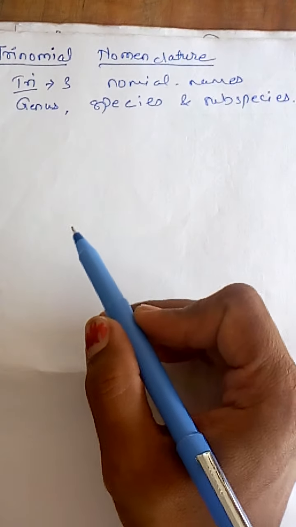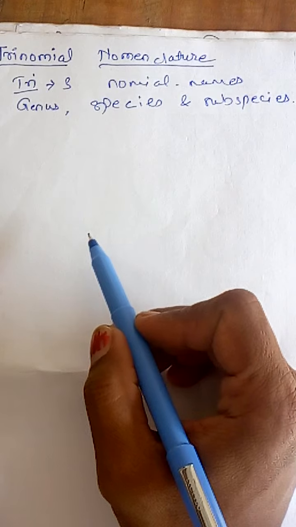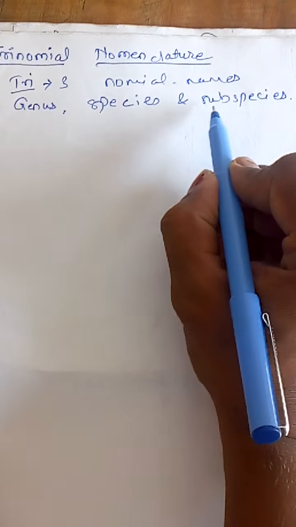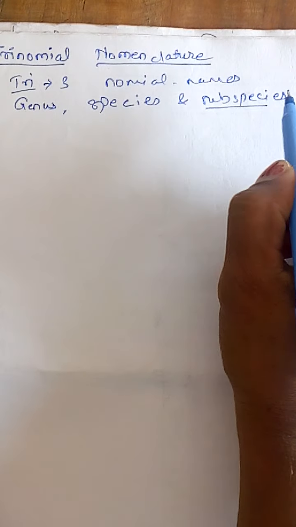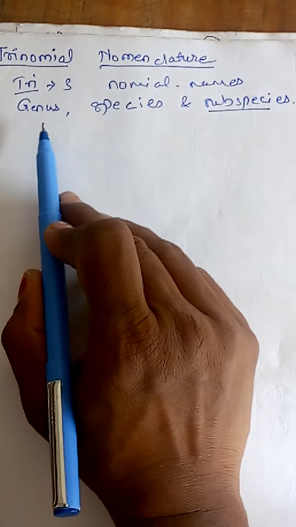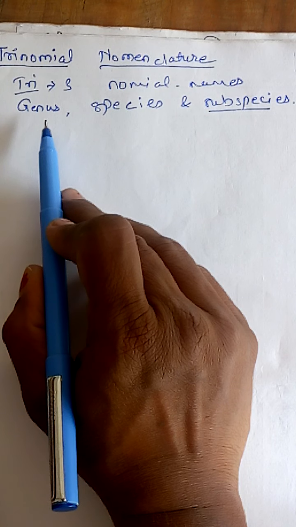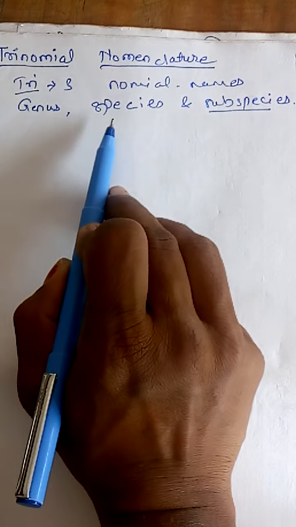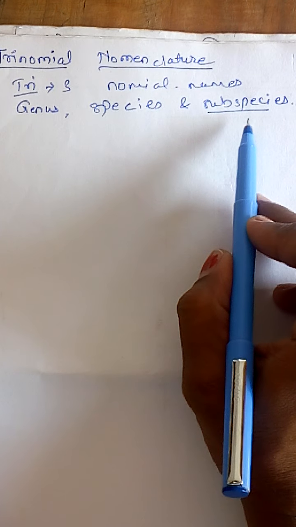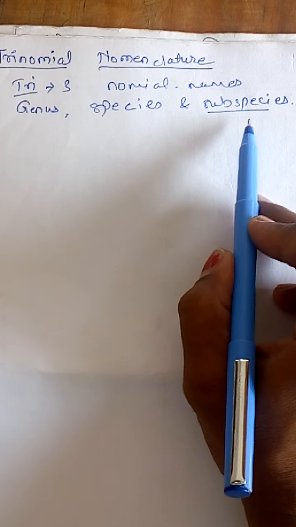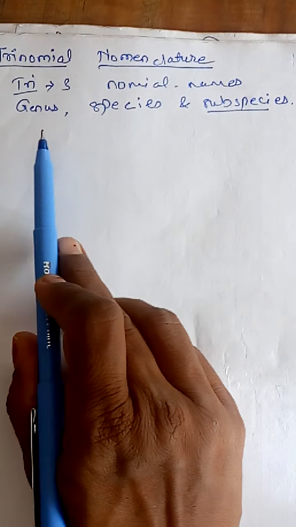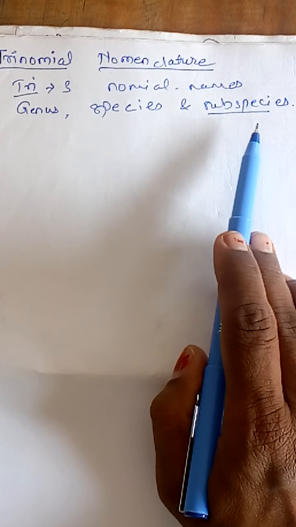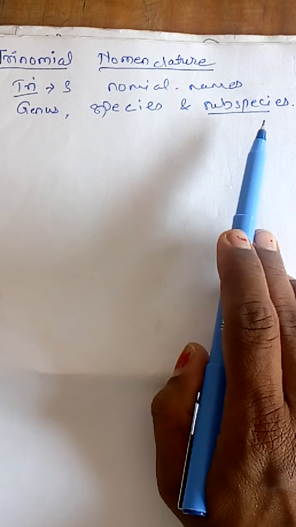This system of naming the organism with three names consists of the subspecies, because in binomial nomenclature we already give the name to the organism by genus and species. So in addition to the genus and species, we again give an additional name, that is the subspecies. Similar to the genus and species, the subspecies is also a Latin word, or that word may be Latinized.